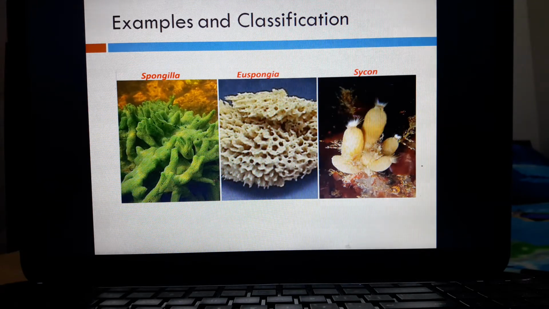So students, today we discussed the general characters of phylum Porifera. In the next lecture, we will discuss the characters of phylum Coelenterata. Thank you.